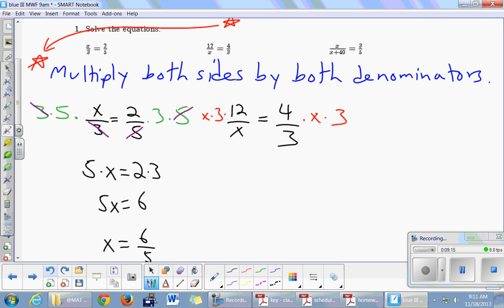Next thing we'll do is cancel. X cancels on the left, so we get rid of that. And on the right, 3. And then we'll write down what we have left. So here I'm going to skip over this optional step. I'm just going to look at what's left and say, oh, 3 times 12 is 36 equals 4 times x, 4x.